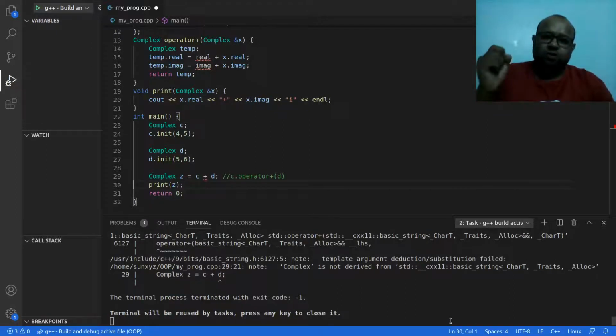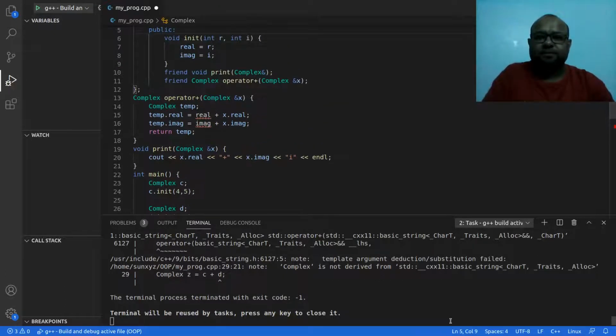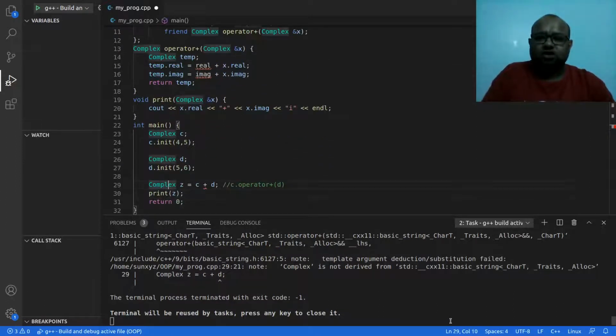Right now, this operator plus method is over here. This operator plus method will overload this plus operator. Now it is not inside my class. It is a friend of the class but not inside my class. So C dot operator plus does not make any sense.